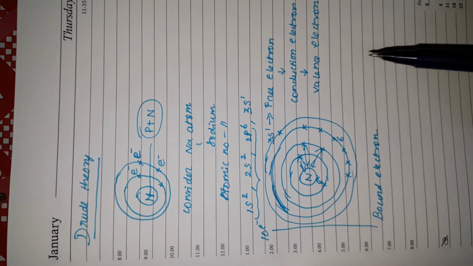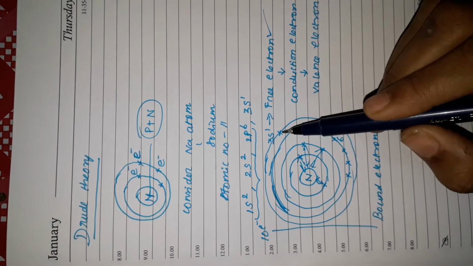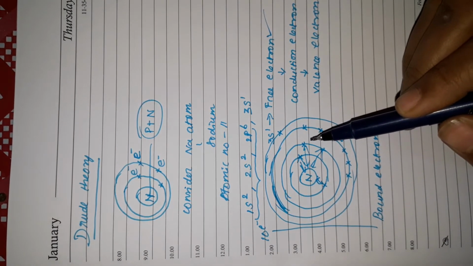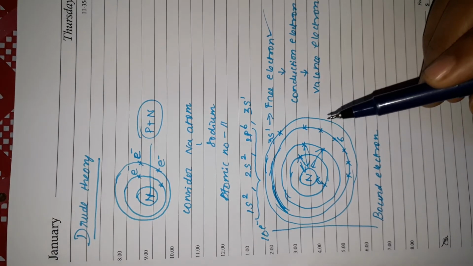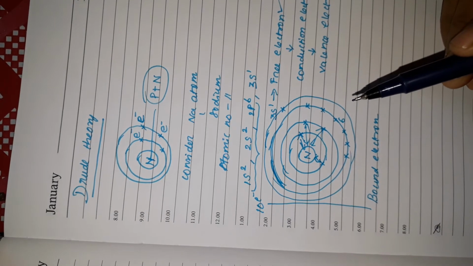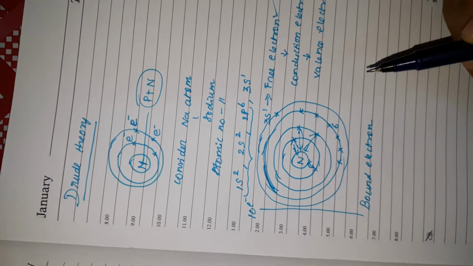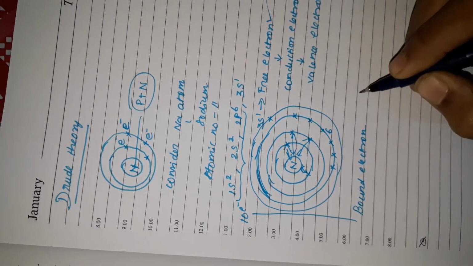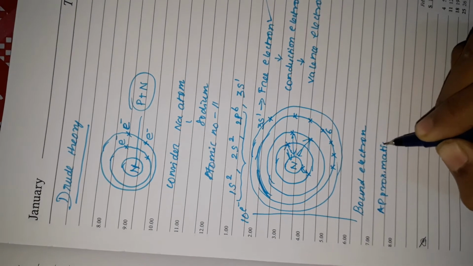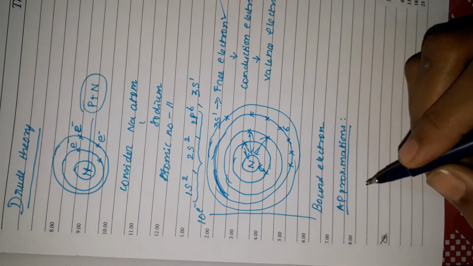When you are talking about free electrons, it is not only a single atom or single electron that is present in the metal. There will be many free electrons present. But these free electrons are generally not repelled by each other. Of course they are repelled, but we are neglecting all those things. So what are your approximations? There are certain approximations that you have to know.